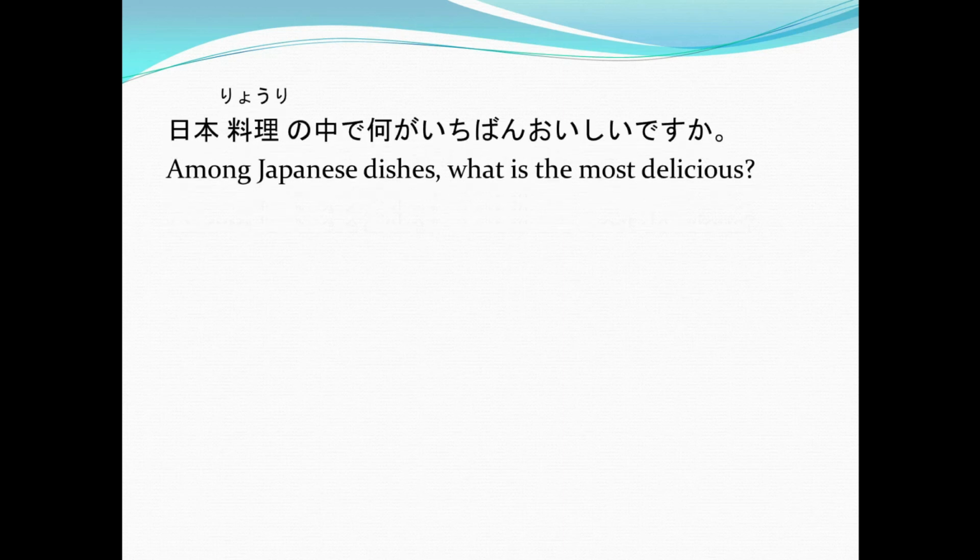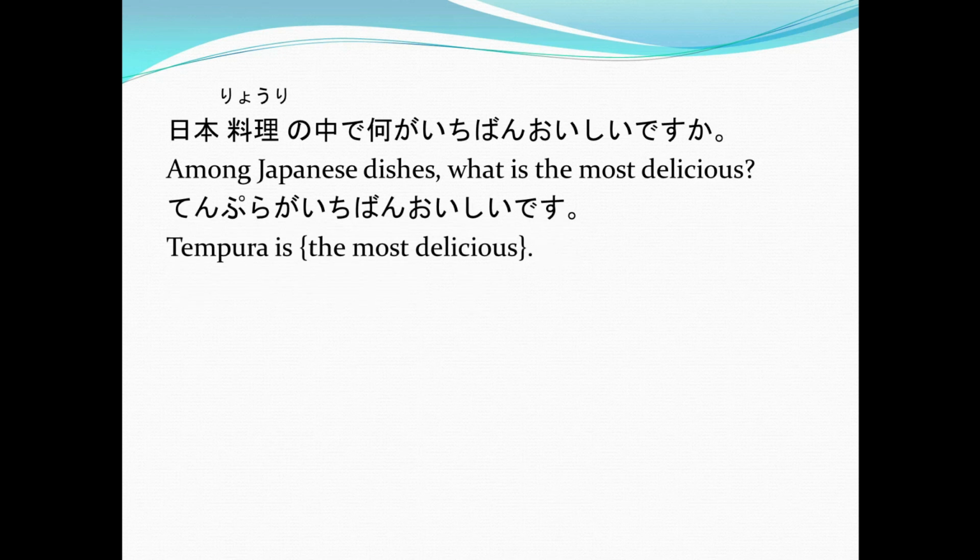Nihon ryori no naka de nani ga ichibang oishii desu ka? Again, Nihon ryori no naka de nani ga ichibang oishii desu ka? Or among the Japanese dishes, what is the most delicious? And again, the sentence pattern for the answer is noun 2 ga ichibang adjective desu. Or in this case, tempura ga ichibang oishii desu. Again, tempura ga, which is the noun 2, ichibang oishii desu. Or tempura is the most delicious.